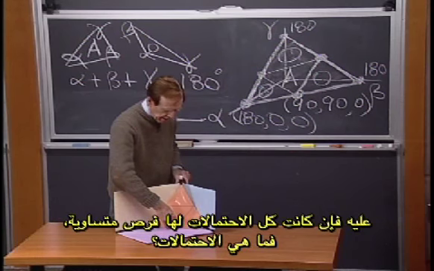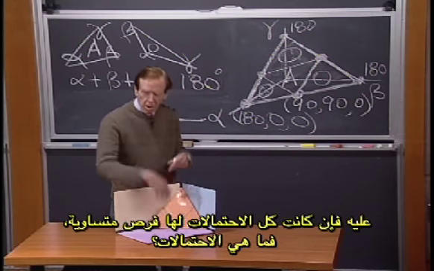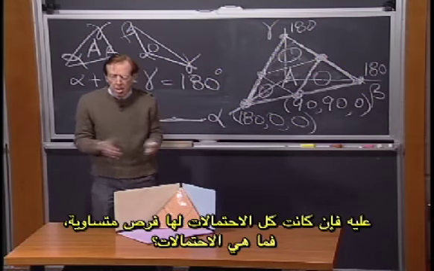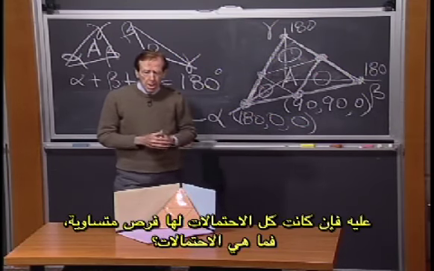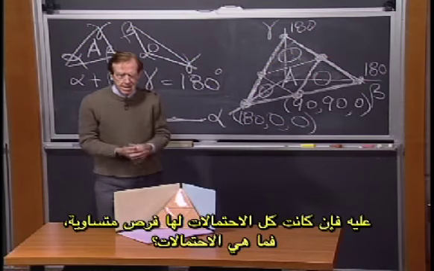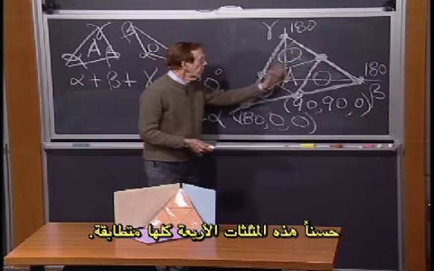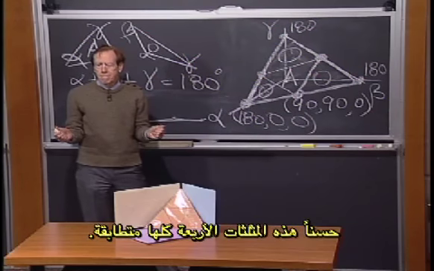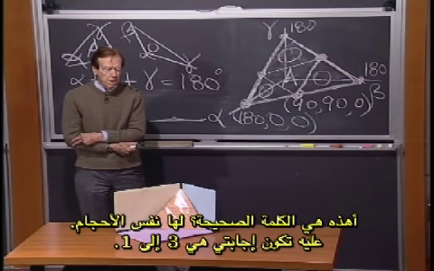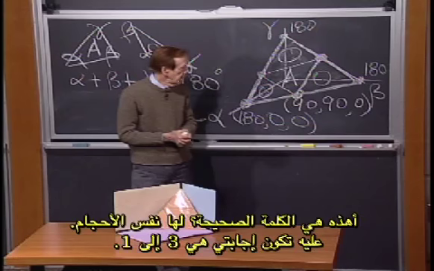So if we figure all the possibilities have equal chance, what are the odds? Well, these 4 triangles are all congruent. Is that the right word? They're all the same size.